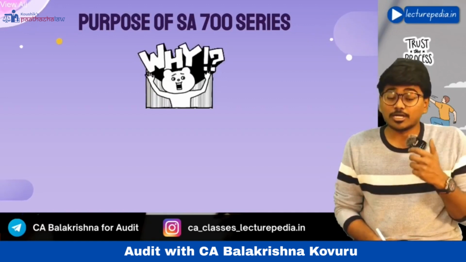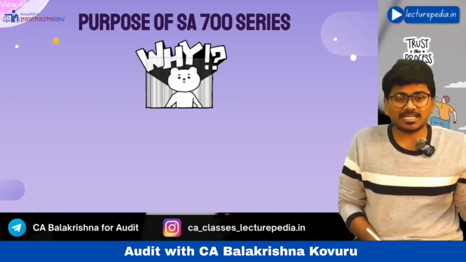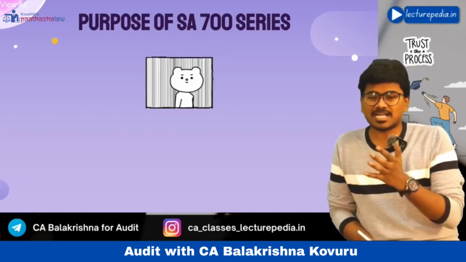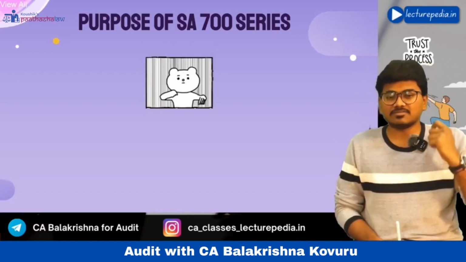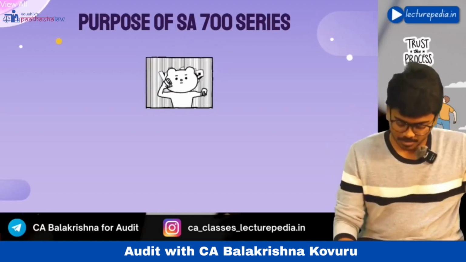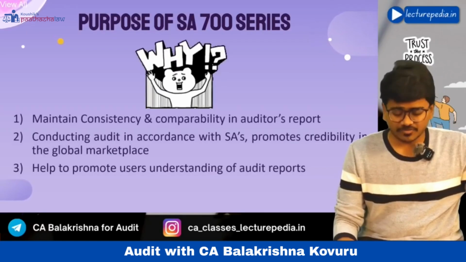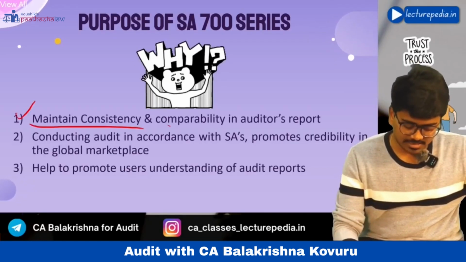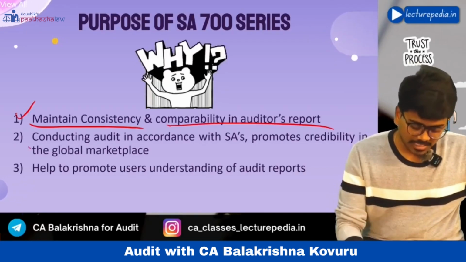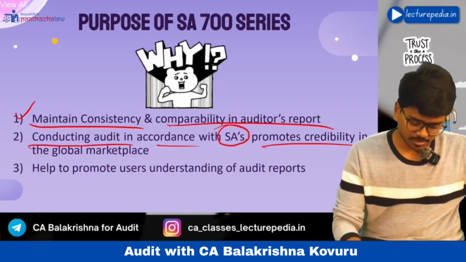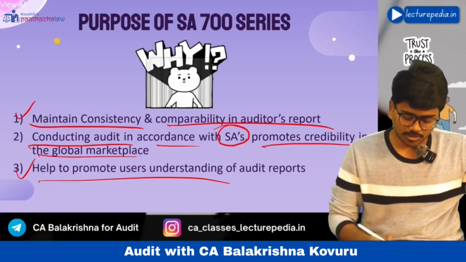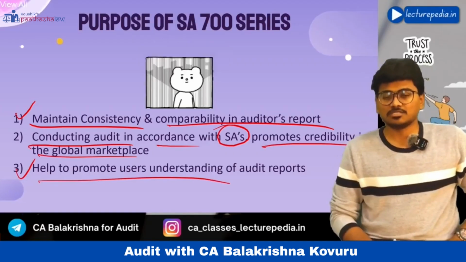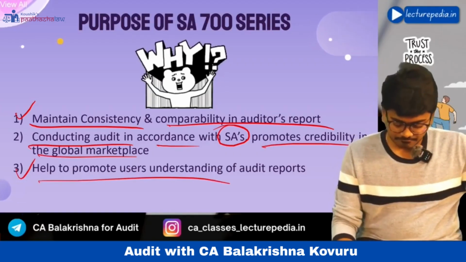So in order to prescribe the audit report format and in order to standardize the reporting aspect in case of an audit, SA 700 series has been given. Okay, that is the purpose of SA 700 series. To maintain consistency and comparability of audit reports, conducting audit in accordance with SAs promotes credibility in the global market. Okay, help to promote users' understanding of the audit reports. Okay, next.